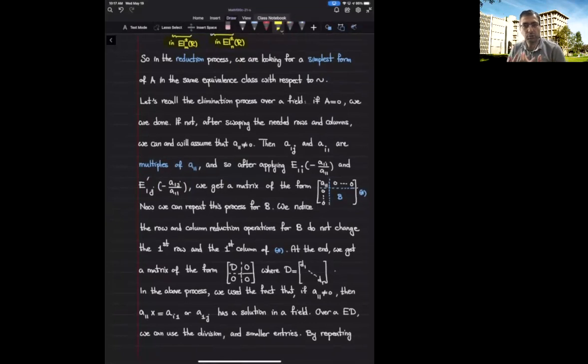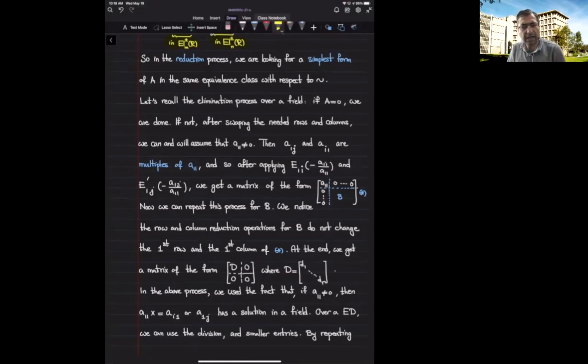The goal is to find, quote unquote, a simplest form of a matrix A in this equivalence class. We want to use this process to get a matrix that is as sparse as possible, with as many zeros as possible. So that's the goal of this process.